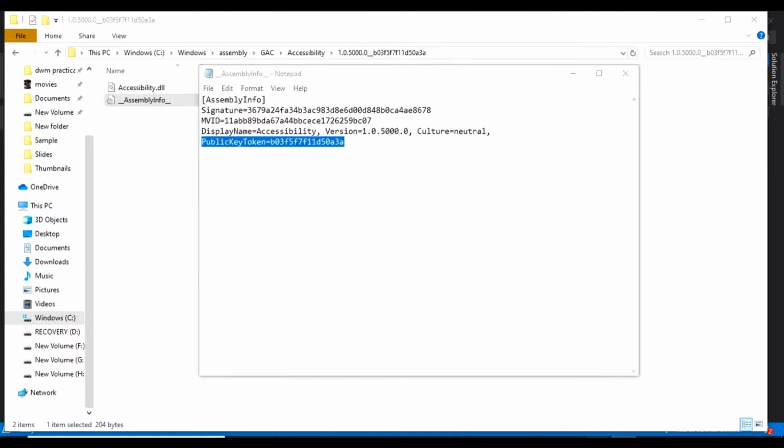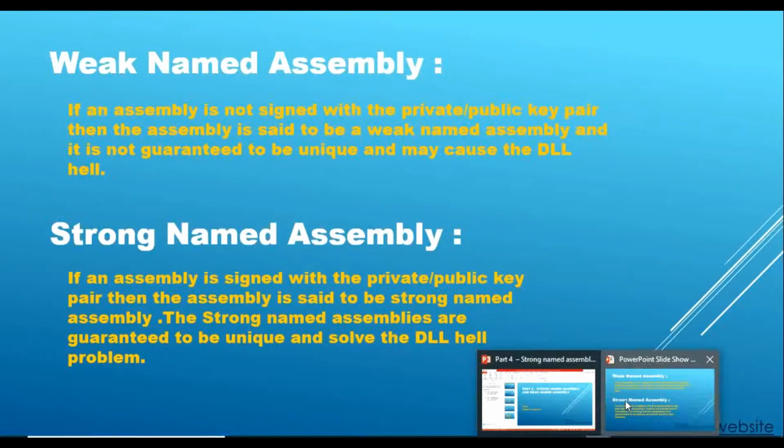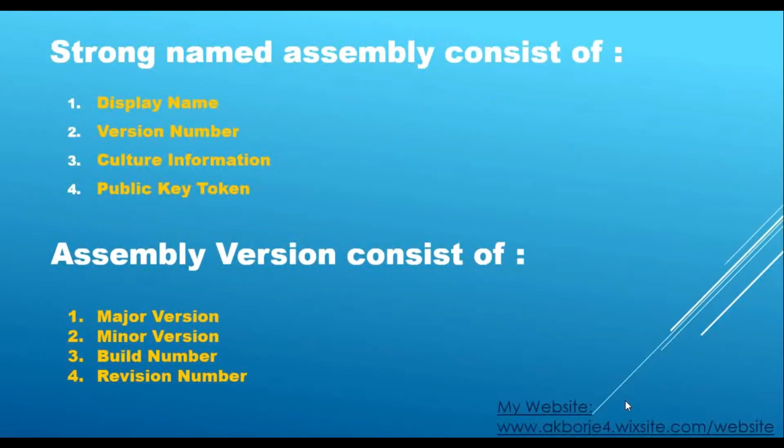As you can see here, a strong named assembly consists of the display name, version number, culture information, and public key token. Now again, this version number consists of four parts: major version, minor version, build number and revision number. So what are these?